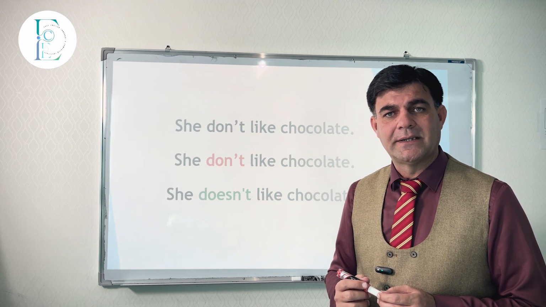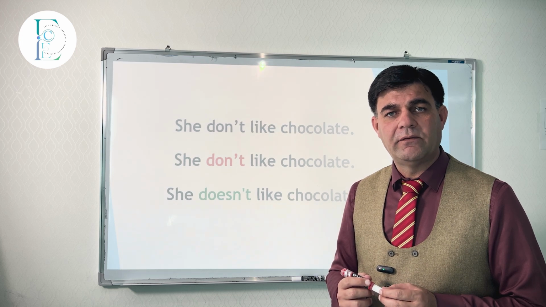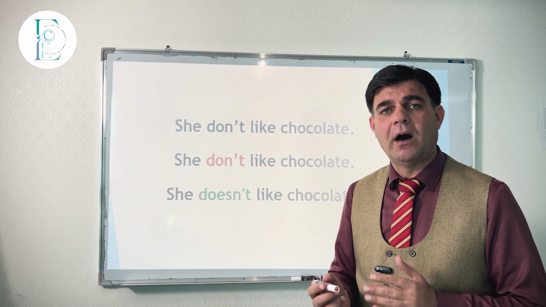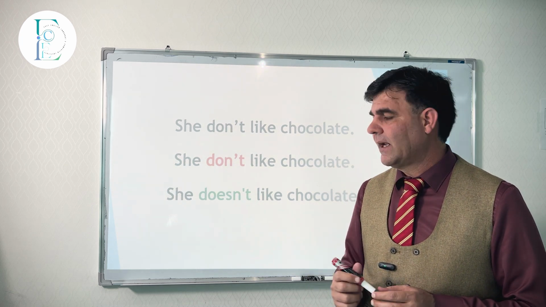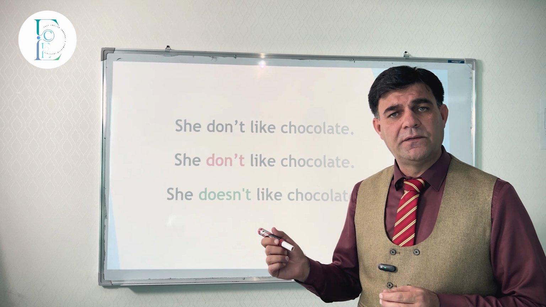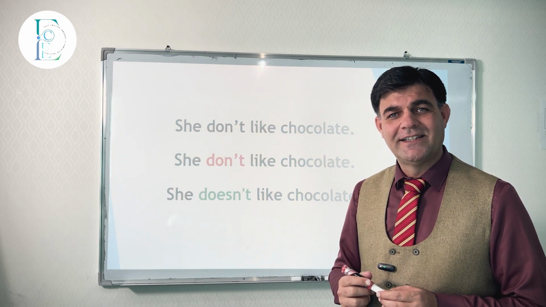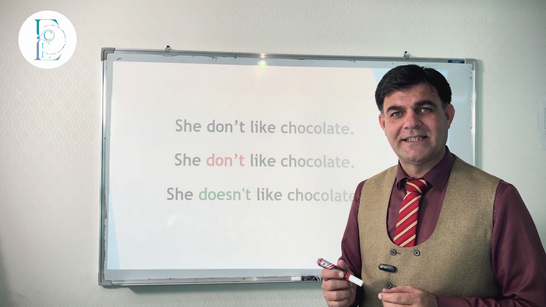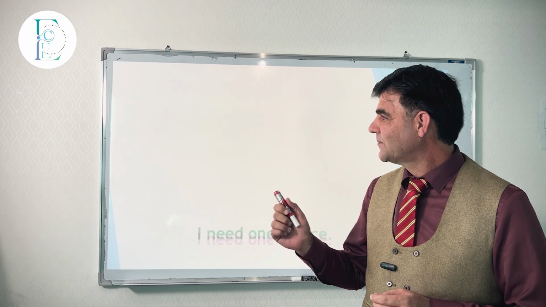In present simple tense, you have to put S or ES with the main verb, whether you want to make it a question or negative. For example, she doesn't like chocolate. So if you remove doesn't, it will be she likes chocolate. S is there, right? So according to present simple rules, the correct one is she doesn't like chocolate.